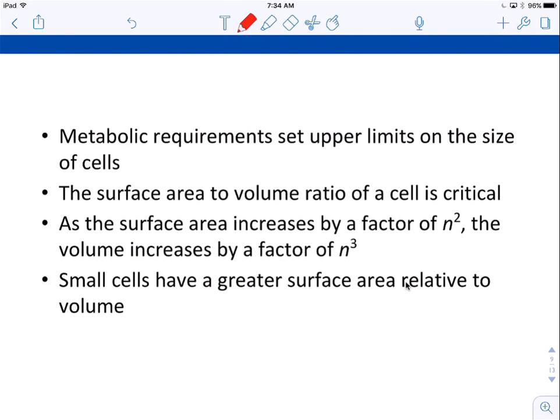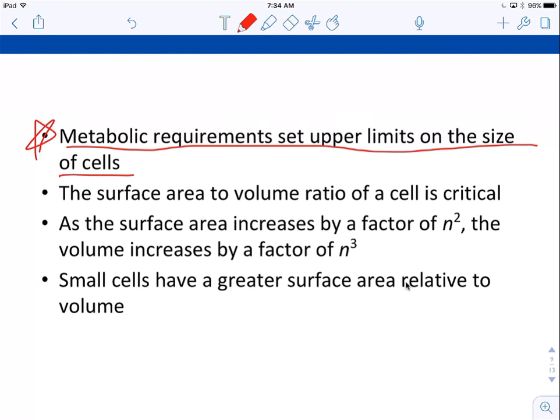All right, so here is kind of a good point. Metabolic requirements set upper limits on the size of cells. And this kind of goes back to what I just said a couple minutes ago, that the plasma membrane is like a road in and out of the cell. So it lets good things in, kicks bad things out, and it serves the volume of the cell.